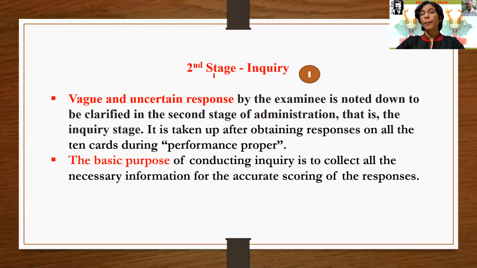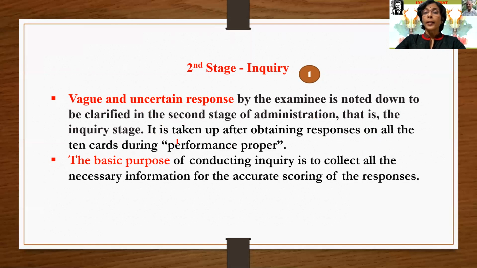So whatever happened in the first stage, where there was proper rapport between the examiner and examinee, and the responses given by the examinee, some of the responses are vague and uncertain. So the examiner notes them down because he has to clarify them in the second stage of administration, and that is inquiry.